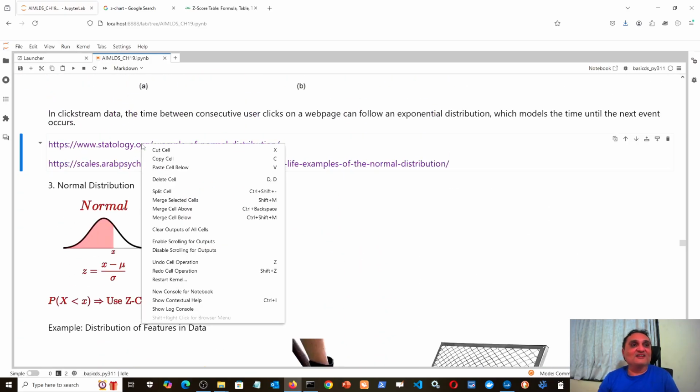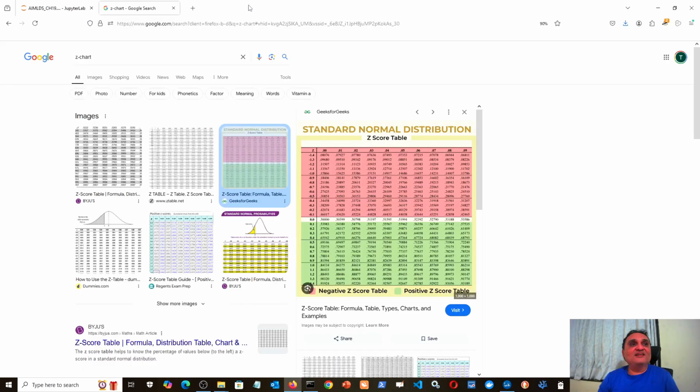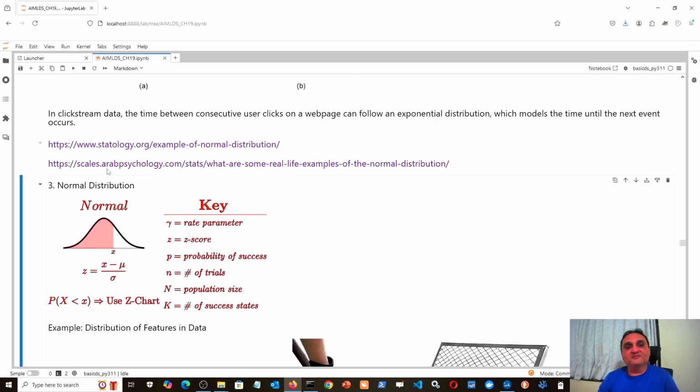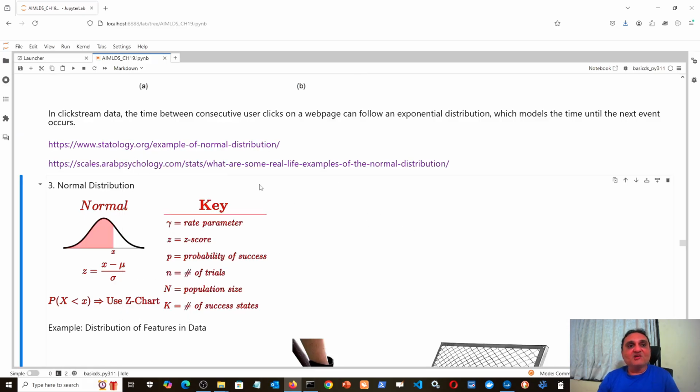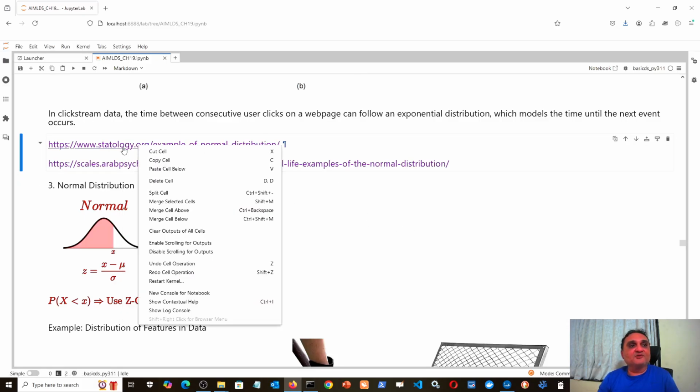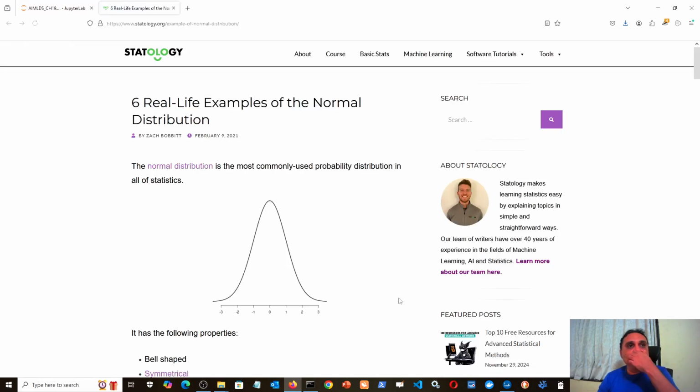Let us take this particular website. I earlier said that two websites are my favorite for statistics. One is Scribbr and another is this, Statology, particularly this one because it is free. That one is for profit, so you have to become a member. Now, 6 real life examples of normal distributions.